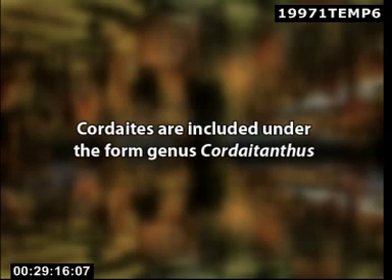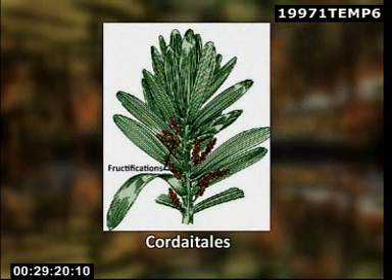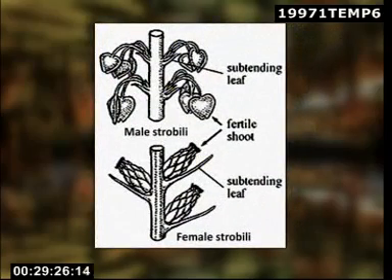Reproductive organs. The fructifications of Cordaites are included under the form genus Cordaitanthus. The fructifications were loose inflorescences or compound strobili and are borne among leaves. Each consisted of an axis bearing spirally arranged bracts with axillary reproductive shoots. The compound strobili were unisexual. We will first take up the male strobilus.